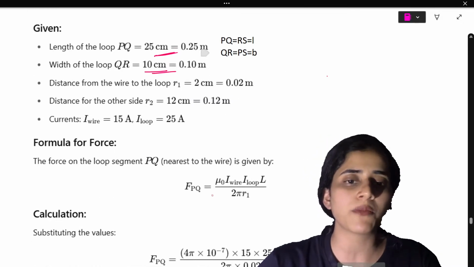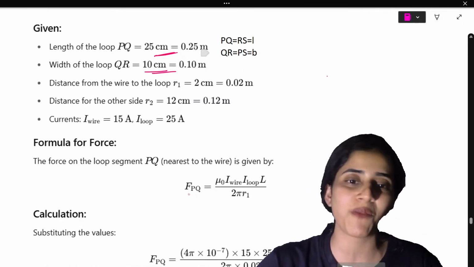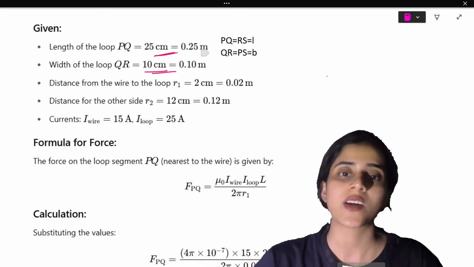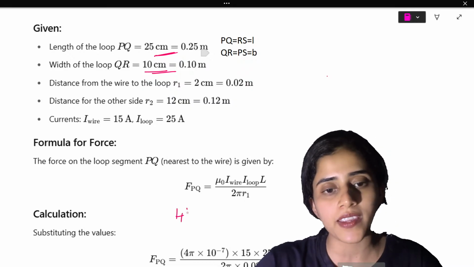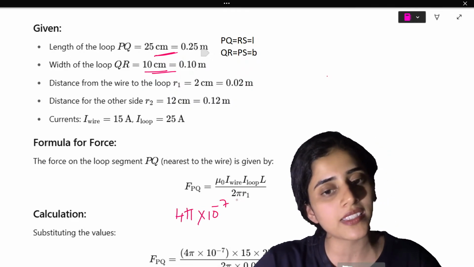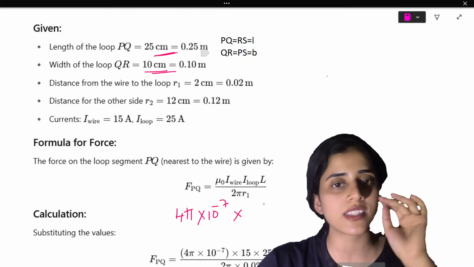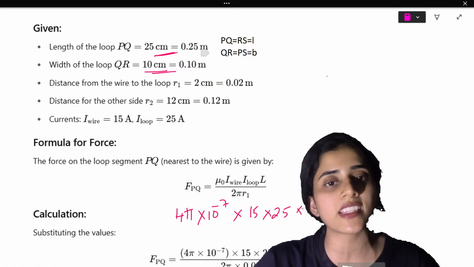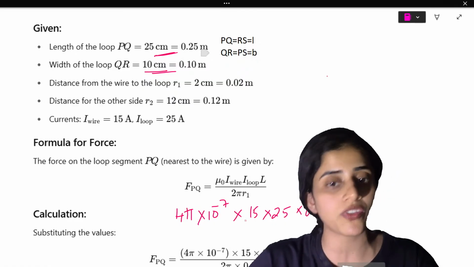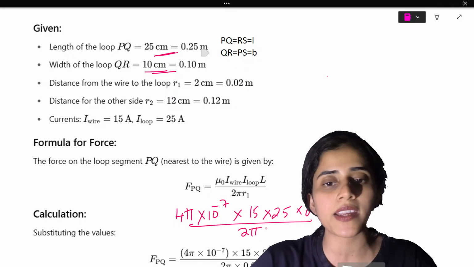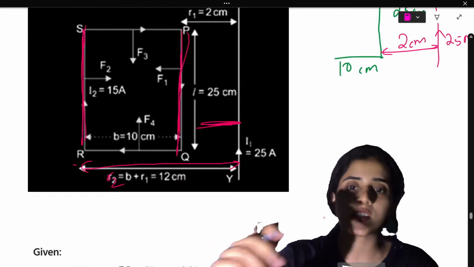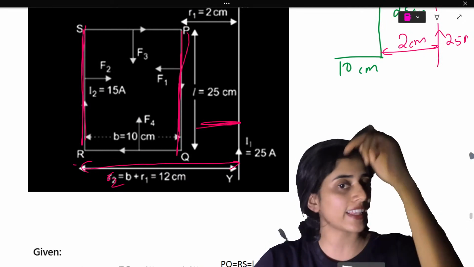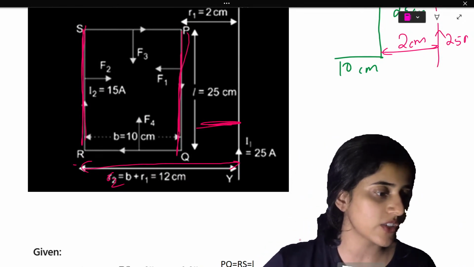Now, simple formula for parallel wires. What is the formula? F is equal to mu I1 I2 L by 2 pi R. What is mu? 4 pi into 10 raised to minus 7. What is the current on the first wire? 15. Current on the second wire? 25. What is the length? 0.25. The whole divided by 2 pi into 0.02. What is 0.02? The distance between them, R1. L is the length of the conductor. Is this fine?